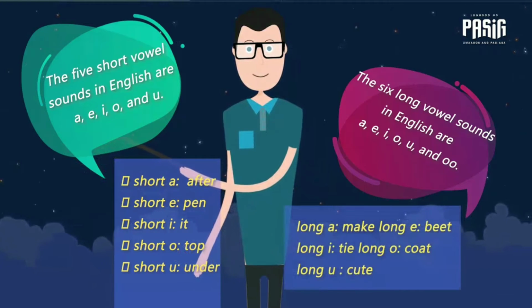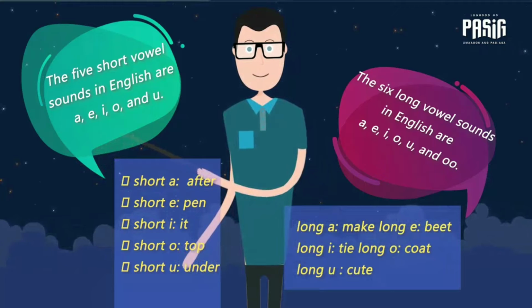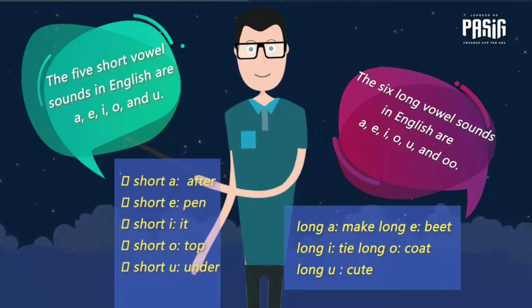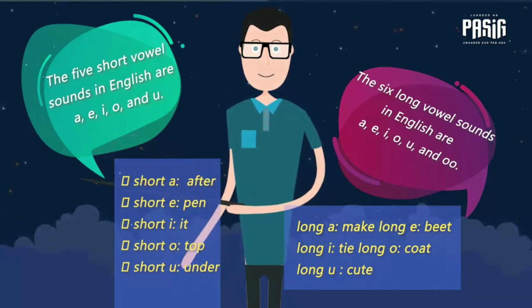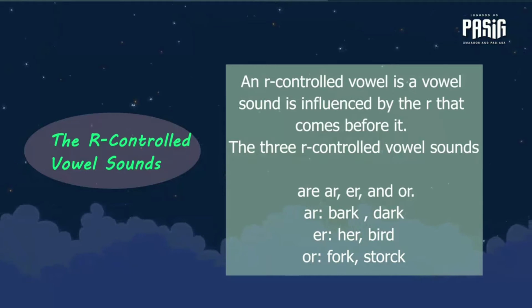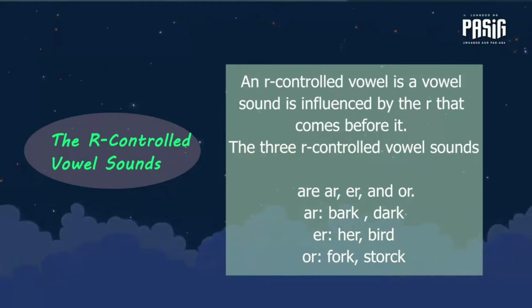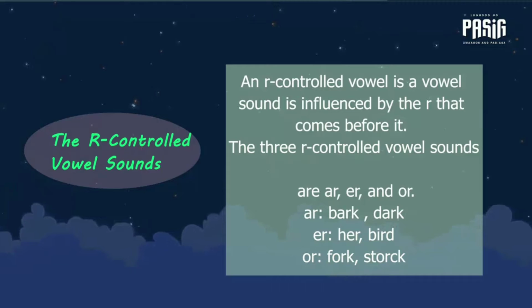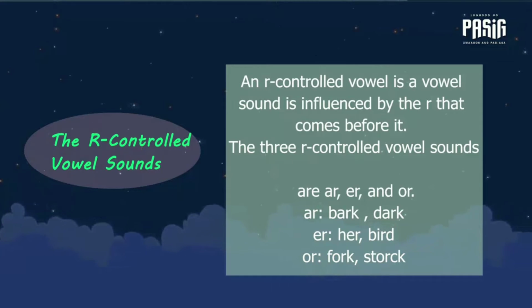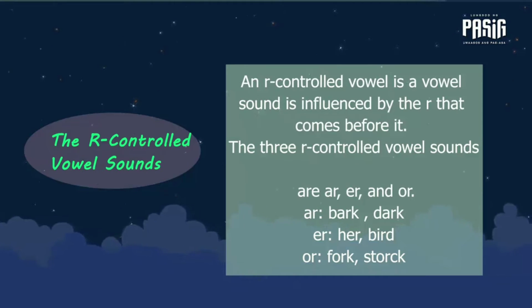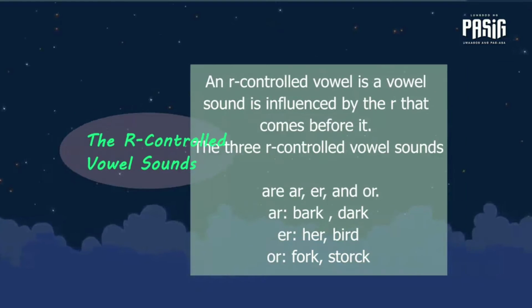For the 6 long vowel sounds, we have, for long A, make; long E, beat; long I, tie; long O, coat; long U, droop. We have the R-controlled vowel sounds. An R-controlled vowel is a vowel whose sound is influenced by the R that comes after it. The 3 R-controlled vowel sounds are AR, ER, and OR. Examples for AR, we have bark, dark. For ER we have her, bird. For OR we have fork, stork.